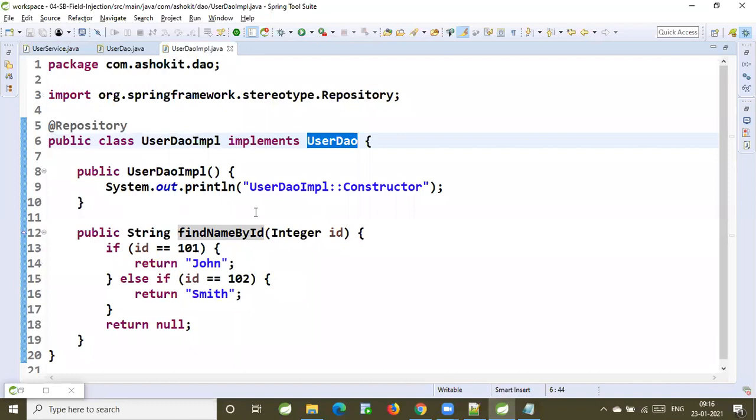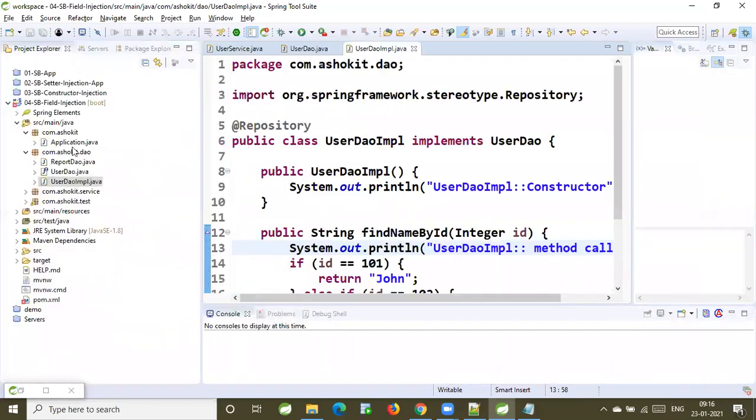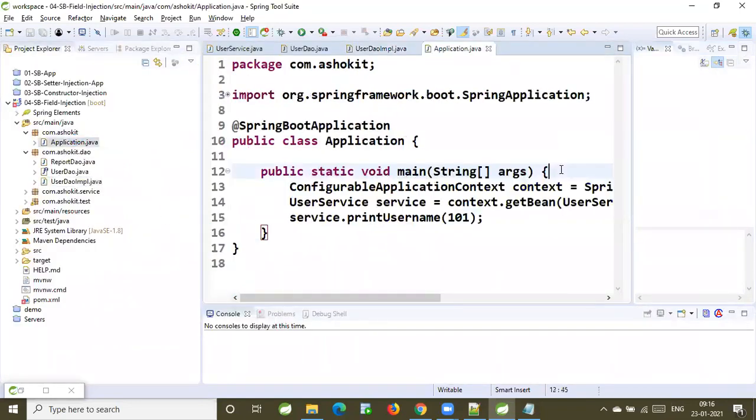User DAO IMPL constructor. Now this method is going to be called. Now let me write system.out.println, user DAO IMPL method called. Now let's test this application.